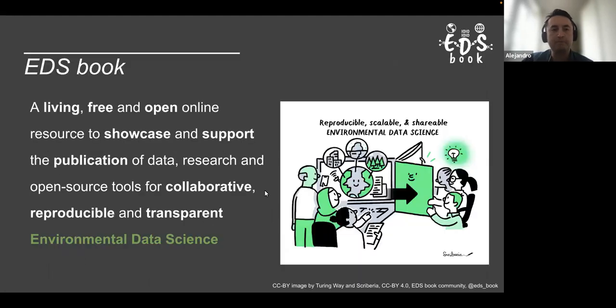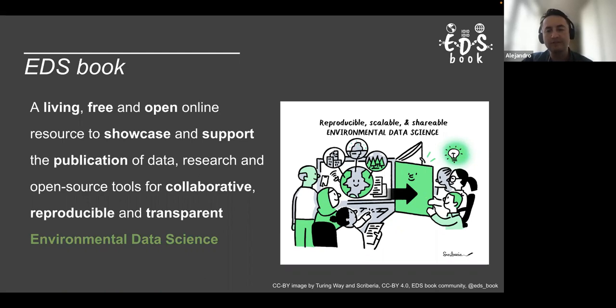Maybe just to contextualize everyone, EDS book as a resource is a living, free, and open online ebook to showcase and support the publication of data, research, and open source tools for collaborative, reproducible, and transparent environmental data science.